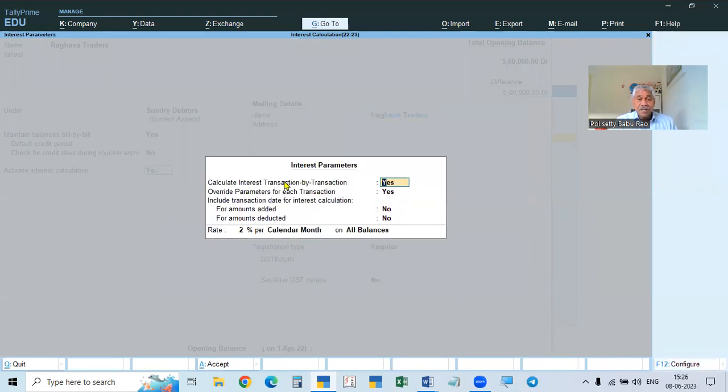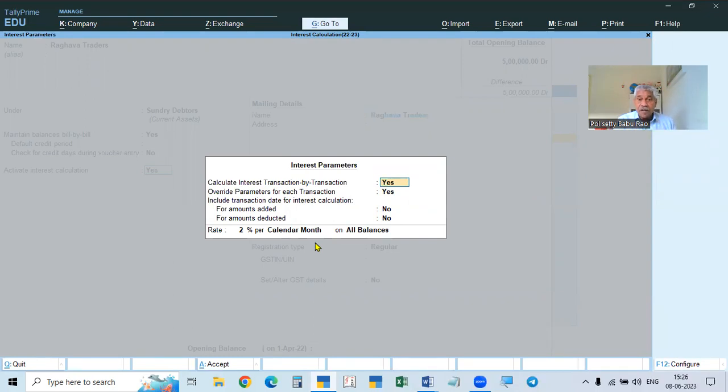This small window is only for simple calculations, simple calculation parameters. But we require advanced parameters also.